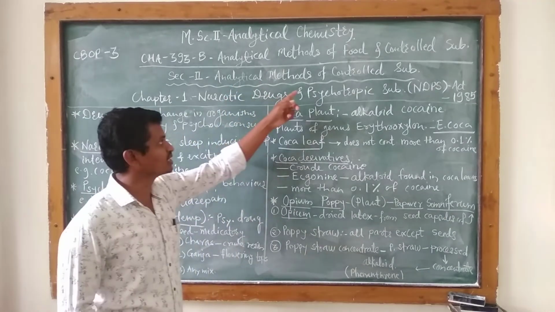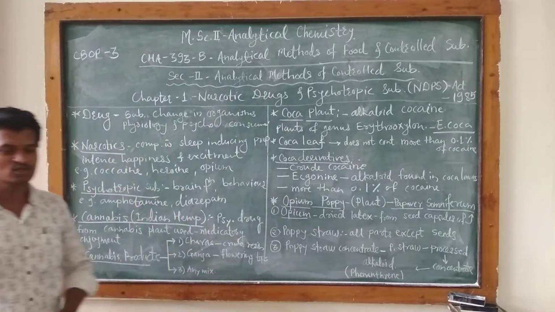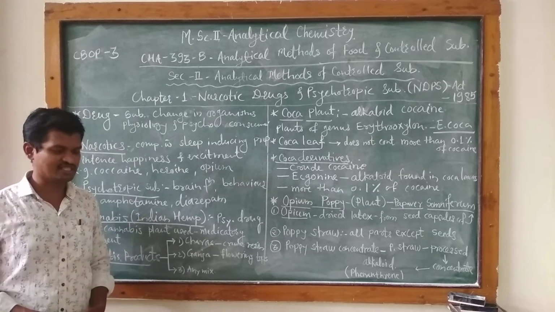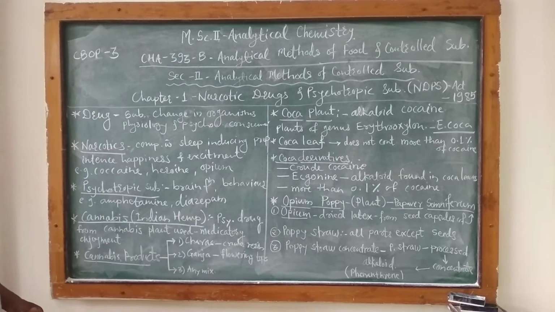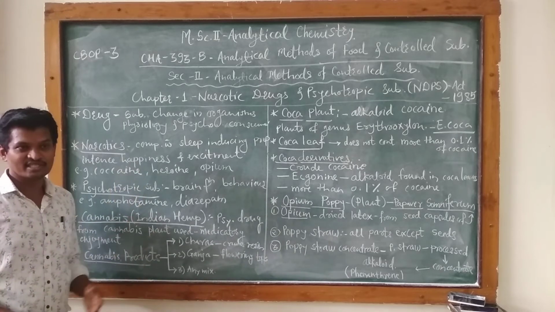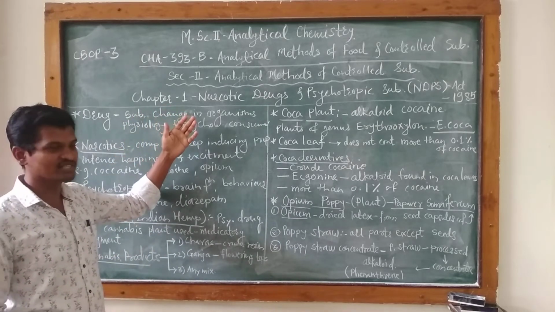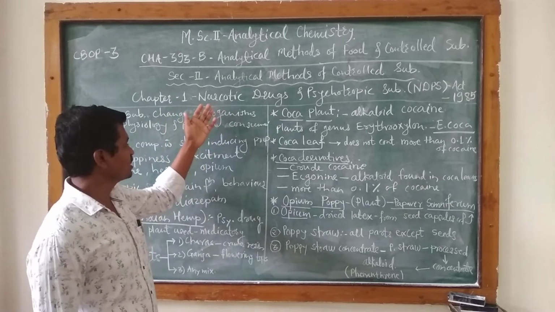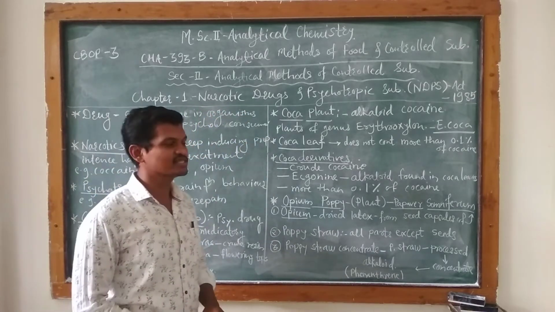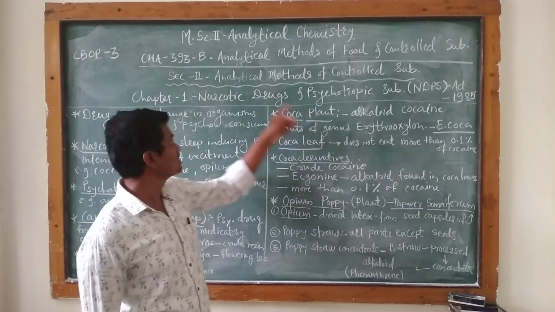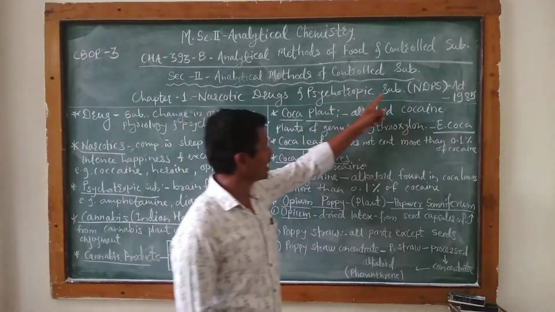So analytical methods of controlled substances. So what is meant by controlled substances? Okay, that we have to see in this section. So there are 3 chapters in this section. This is the chapter first. We are starting with chapter first, and the title of the chapter is narcotic drugs and psychotropic substances, NDPS Act